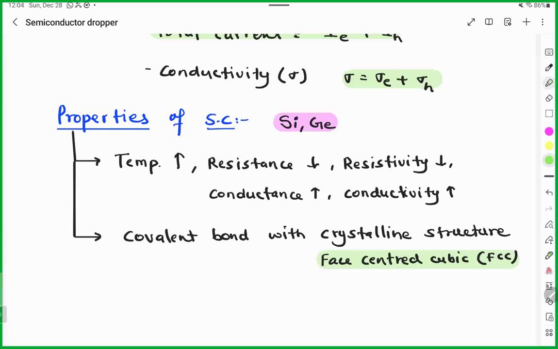So guys, crystalline structure means it's a solid that has well packed atoms. If atoms are regularly arranged in proper 3D order, then you will say that this is a crystalline solid. If atoms are randomly packed, such solids are known as amorphous solids.